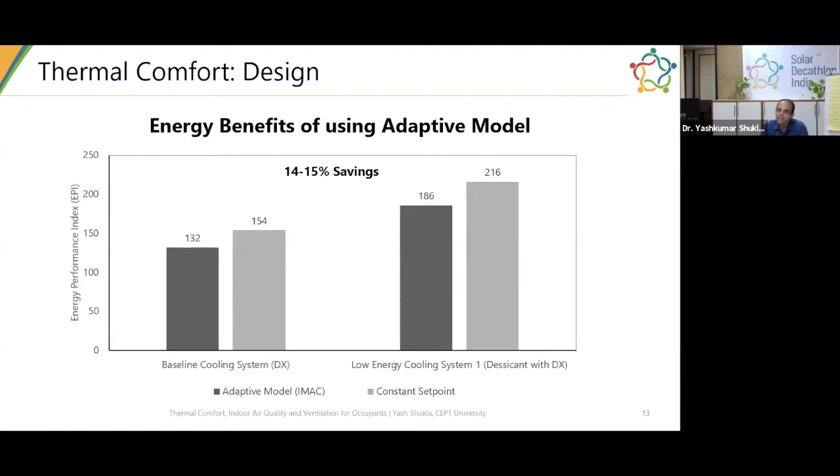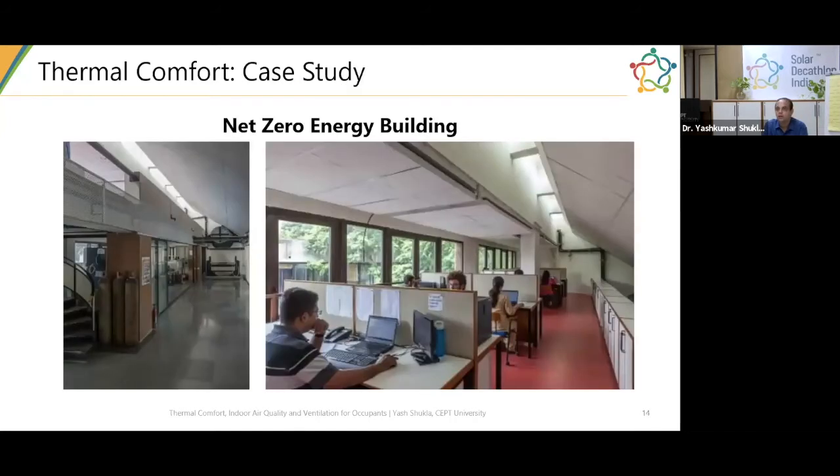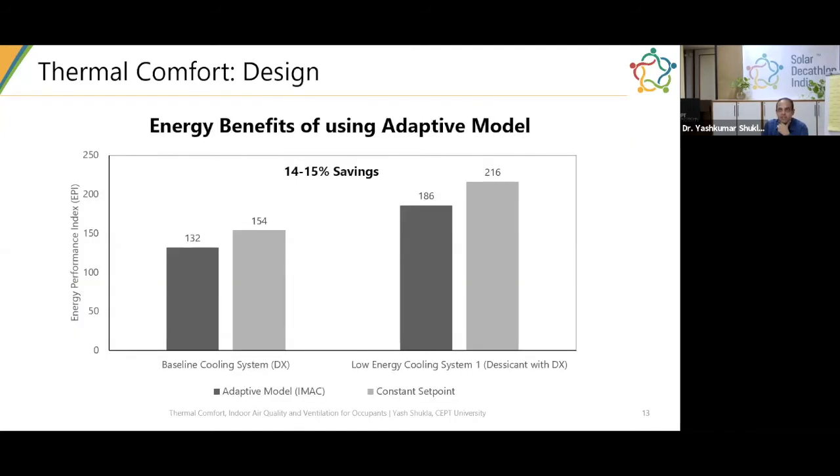And you can see that by using a constant set point versus an adaptive model, there is a significant energy saving. By just changing the set point, and you are not talking about even sizing, you are just talking about reducing the operation hours, you can get 14 to 15% savings in energy consumption. So there is a good amount of savings that's possible by using the adaptive model in your design.